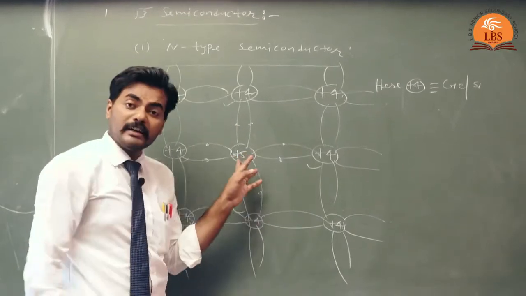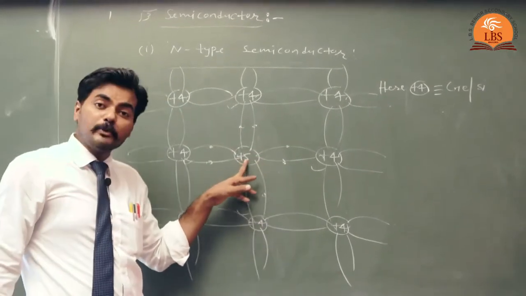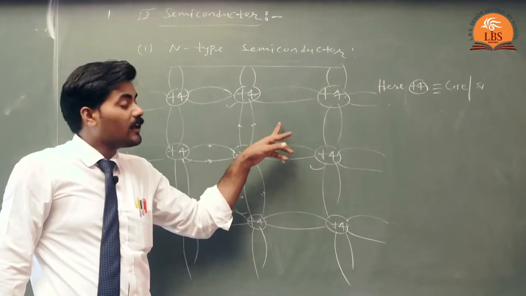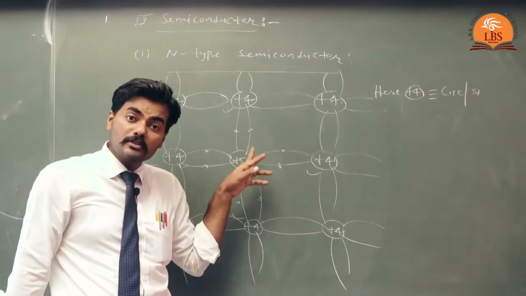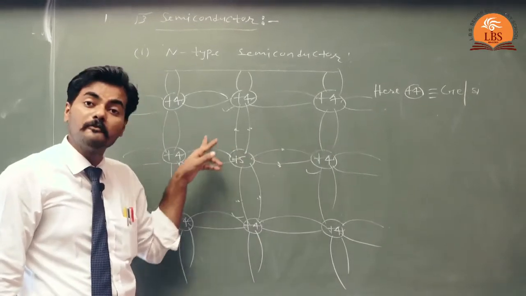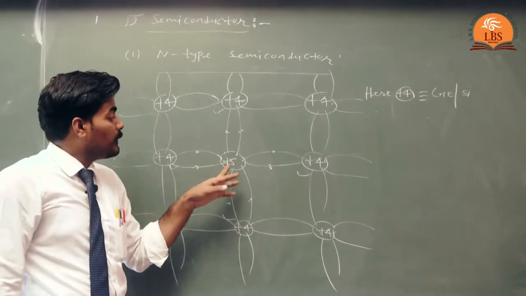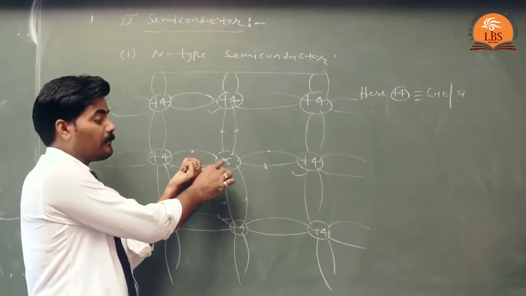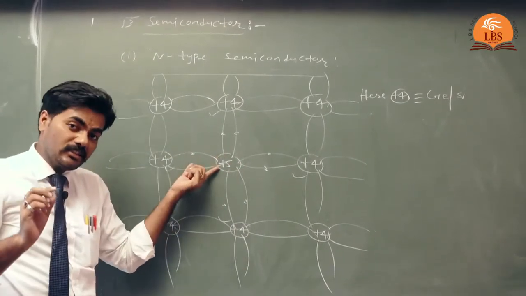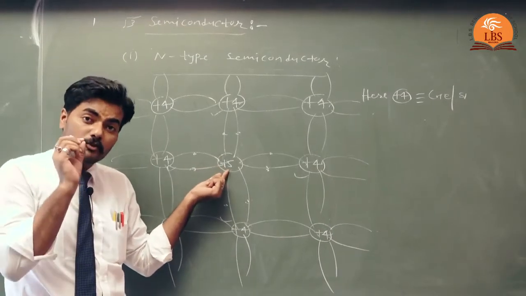But the 5th electron of the impurity atom does not make any covalent bond because it has no semiconductor atom in its vicinity. The binding energy of this 5th electron with the pentavalent atom is very small.